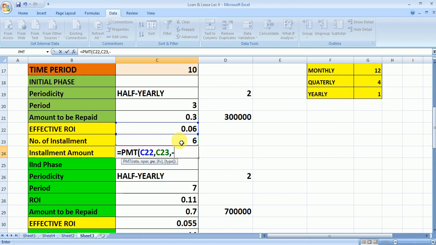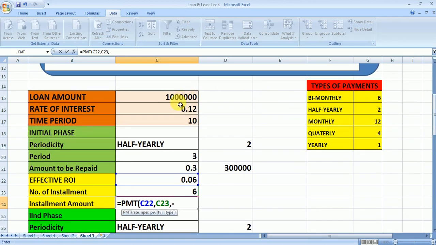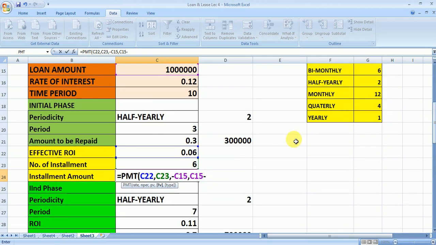So here we will write minus this loan amount. Fine, we are starting with the 10 lakh and we are ending up with this minus this. So at the end of the initial phase the balance left should be 7 lakh.